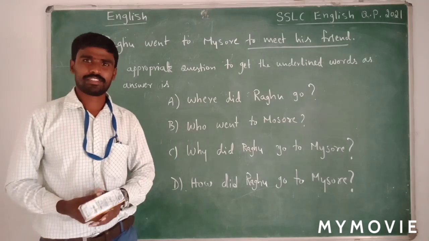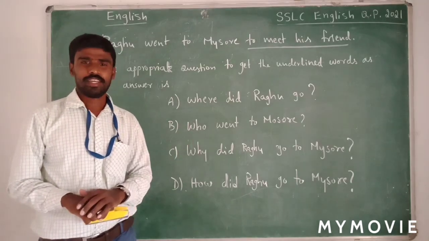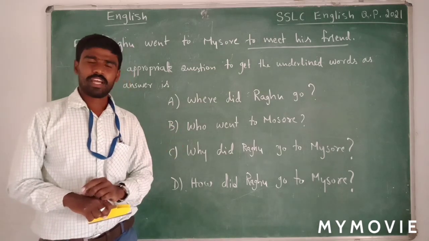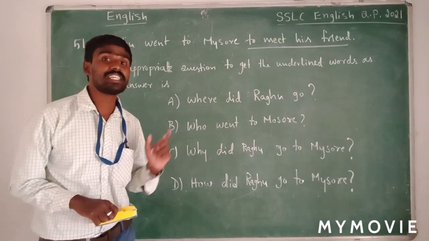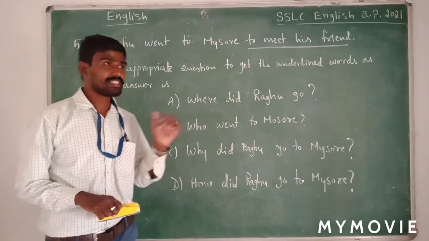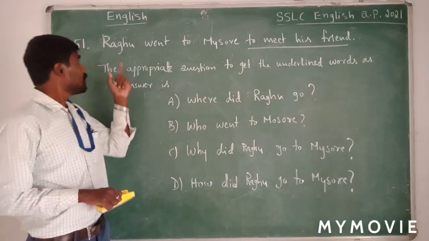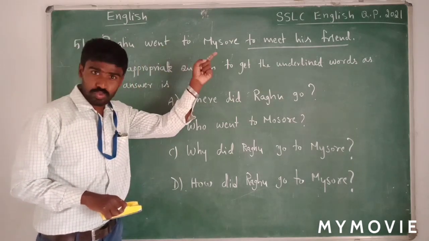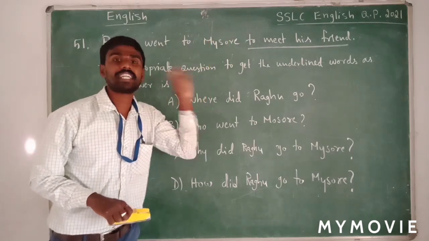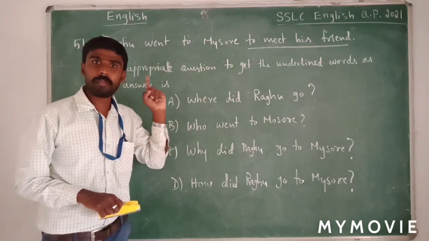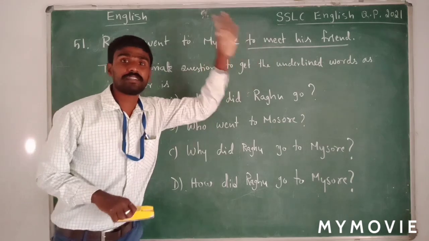Here we have a task. The task is very simple. They have given a sentence, and in the sentence something is underlined. What is the sentence that we have here? Raghu went to Mysore to meet his friend is the sentence.